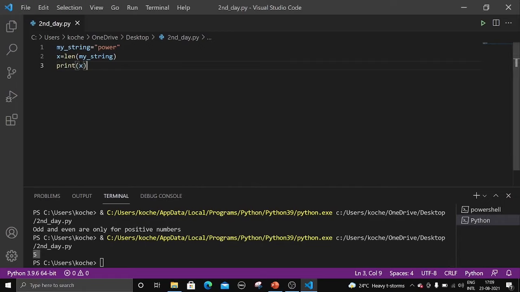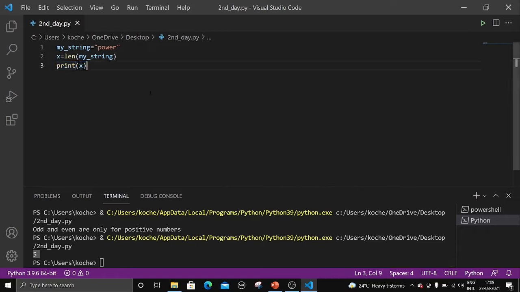Why are we getting 5? I have taken my string, which is nothing but a variable, and we are giving it a string. How can we identify it is a string? Because it is written under apostrophes, right? What have we written? Power. What is the length of power? Nothing but the number of characters. POWER, there are 5 characters here. So the len function will give the length of the string. So x equal to len of my string gives 5. I'm printing x, and what we have got? 5. I hope you got it, right?